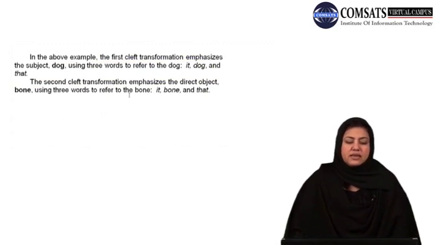So as I have already said, in the first example the cleft transformation emphasizes the subject, that is the dog, using three words to refer to the dog: it, dog, and that. In the second cleft transformation, emphasis is on the direct object, that is bone, and by using three words to refer to the bone, it, bone, and that, this emphasis is created.